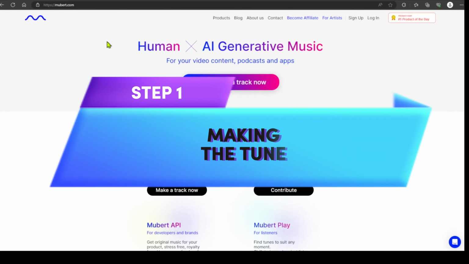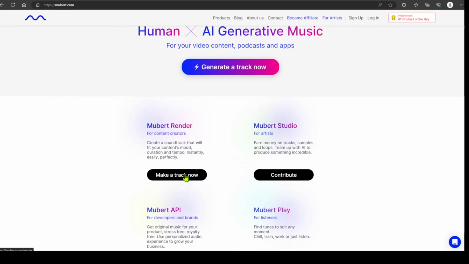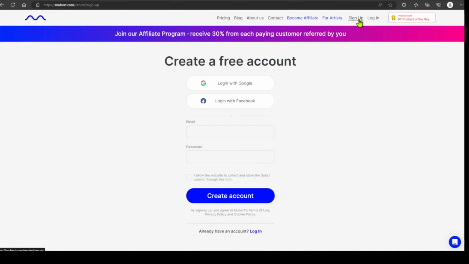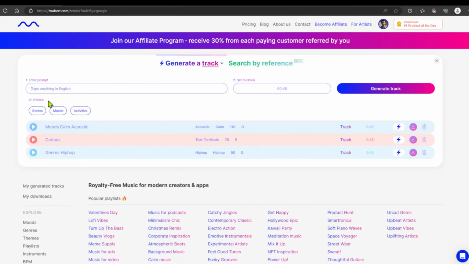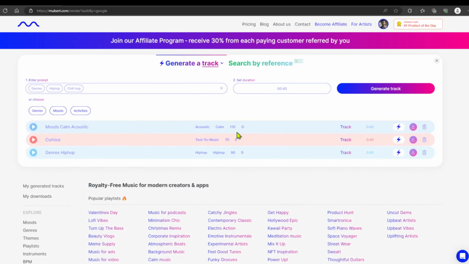The AI tool that can generate cool tunes and music based on text prompts is called UberDuck.com. Moobear users can instantly generate an audio track of a specific length, genre, and mood using Moobear Render. All you have to do is go to UberDuck.com and sign up for a free account using Google or Facebook. You can now generate a music track by genre and mood.